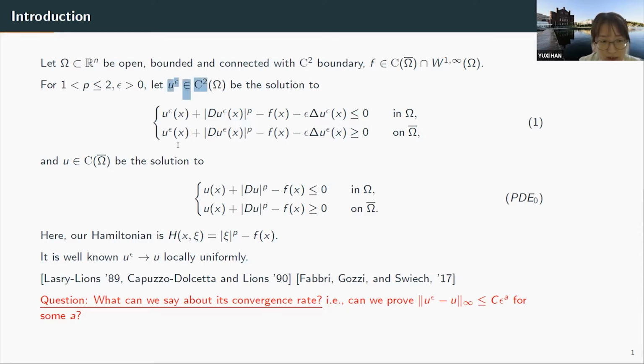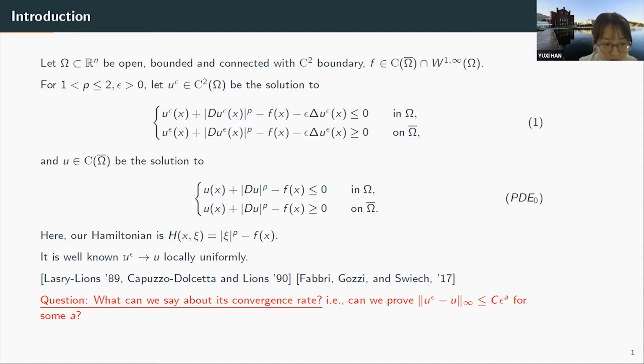As epsilon tends to 0, in the limit, we have the corresponding first order state constraint equation. And the solution can be shown to be continuous up to the boundary. So here, both of the solutions are in a viscosity sense, and we will give the definitions together with well-posedness and properties of the solutions in a second.